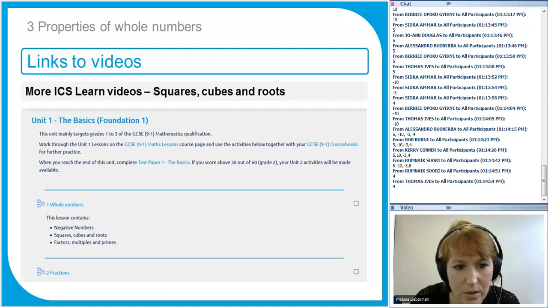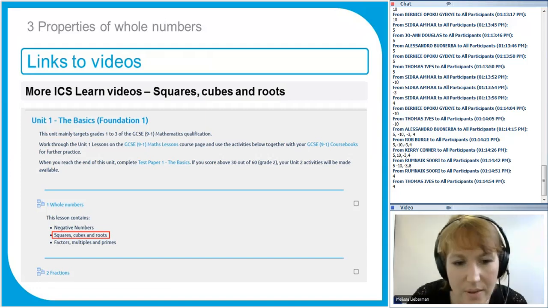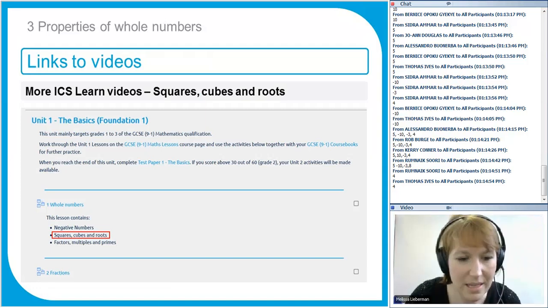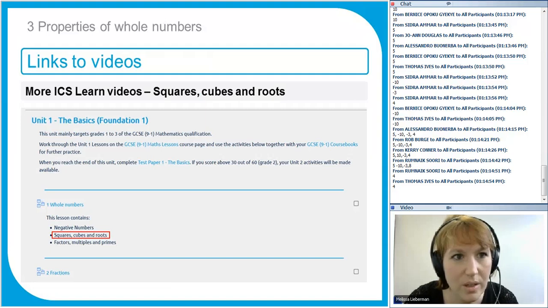Okay. Now, I want you to do some practice questions. When you go onto the online student community and log onto your course page, there's a good section there, squares, cubes and roots. Just in case you haven't looked at this yet, I'm just going to share my desktop very quickly and show you how to find this. I could give you the link, but I think it's easier for me to show you how to find it. I'm just going to share my desktop, just so that I can show you how these work, just because it's one of the first times that I've gone through this. The screen will just flash briefly for a second.